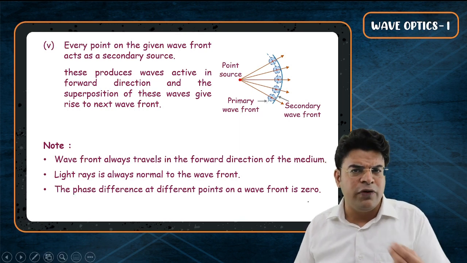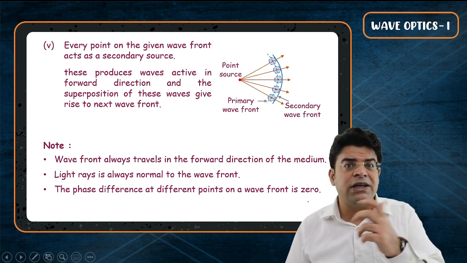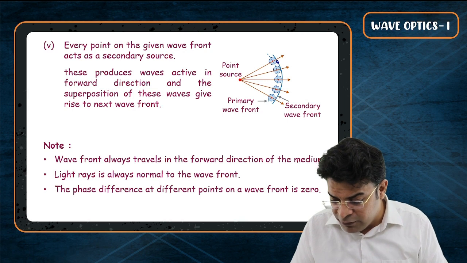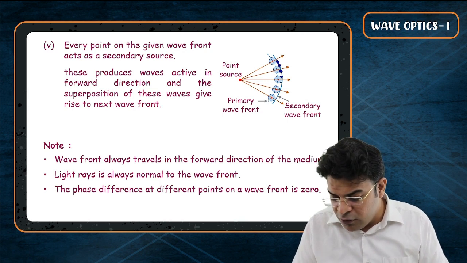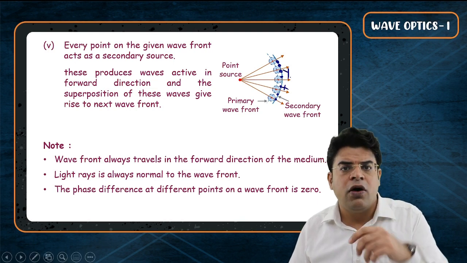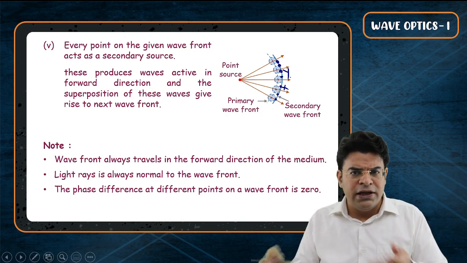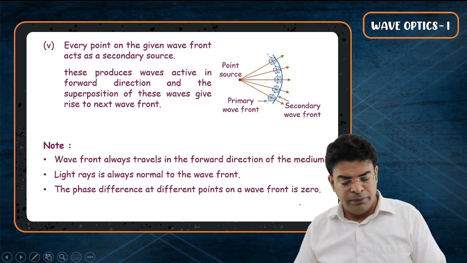Isn't this obvious? The definition of wavefront is the collection of all the points which are in same phase. So if I get a wavefront and I ask you, out of all these points, if I think of only 2 points, let's say point X and point Y, what will be the phase difference of the vibration between point X and Y? You will say, sir, 0, because they are in same phase, and that is your third point.